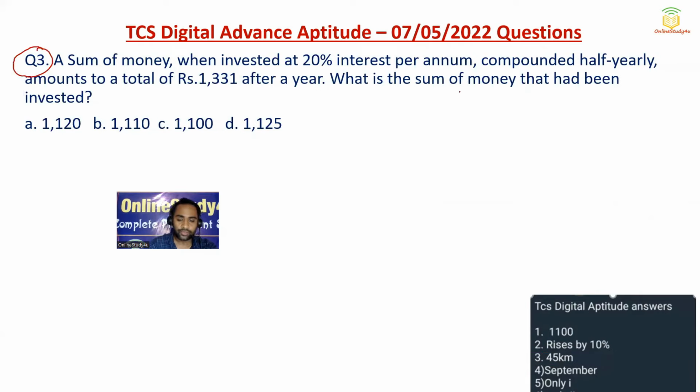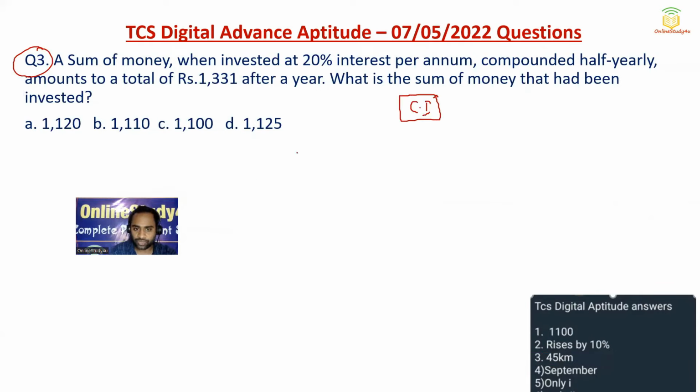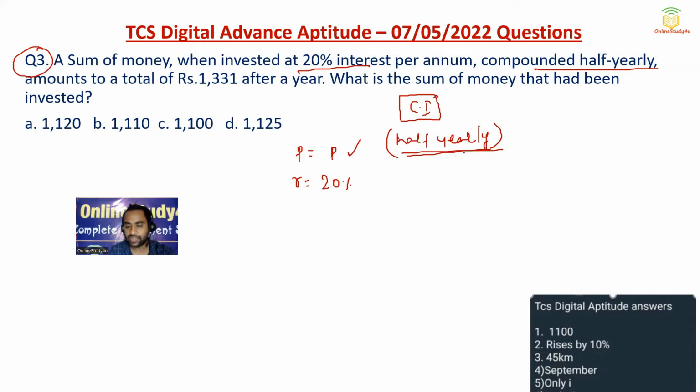Now, this is a question of compound interest. So a sum of money, that is principal we don't know, let us keep it as P. A sum of money when invested at 20% rate of interest, compounded half yearly. If you watch our videos, I have told you clearly what I will tell you. So the rate is 20%, compounded half yearly, amounts to a total of 1331 after a year, time is equal to 1 year.